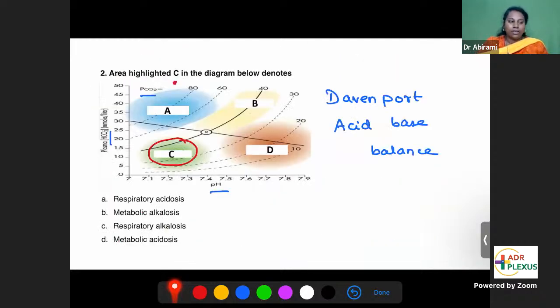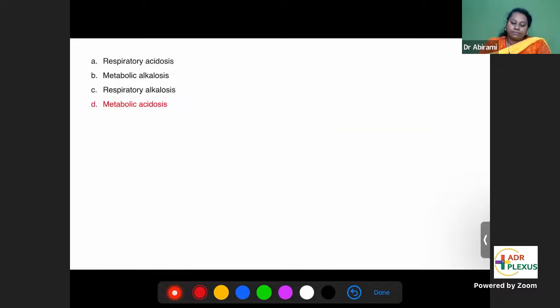So now I think you should be able to correlate this diagram. If possible, just try to fill in the spaces. Write down what is A, what is C, what is B, and what is D. Okay, without looking into it, just try to write down. Yes, C is metabolic acidosis. The answer for this question is option D, metabolic acidosis.